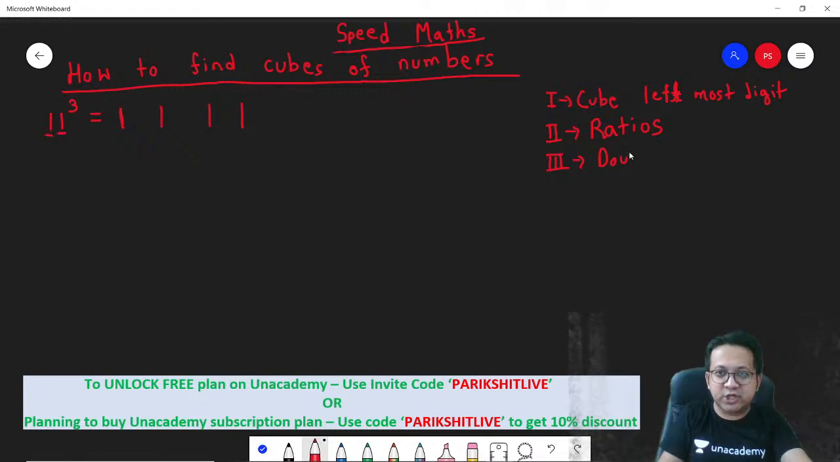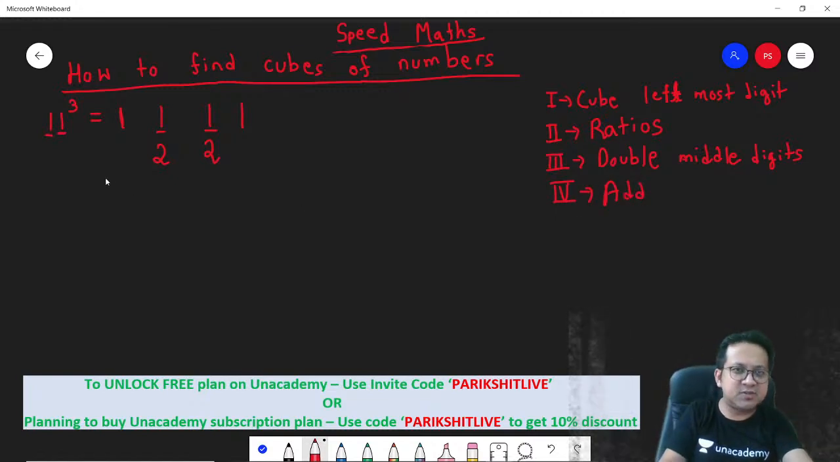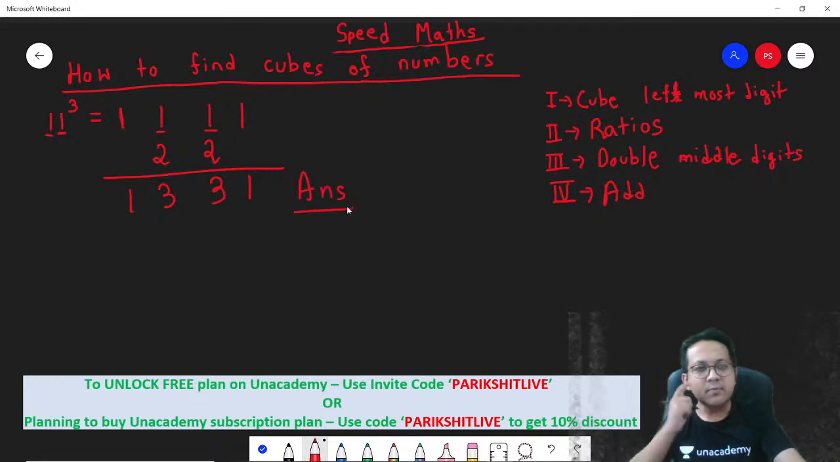Step 3: double the middle digits. The middle digits are 1 and 1. Double them, so they become 2 and 2. Step 4: add them up. That's the answer. So if you add them, 1, 3, 3, 1. That's your answer. I hope you understand.